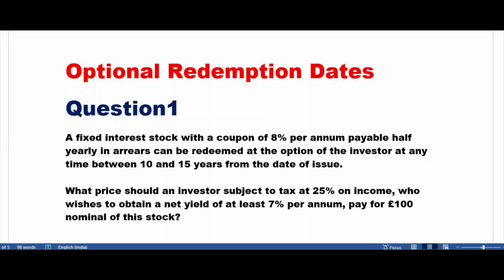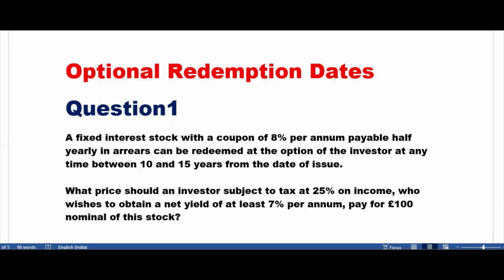That is optional. If you see this question here, what is written? A fixed interest stock with a coupon of 8% per annum, payable half yearly in arrears, can be redeemed at the option of the investor at any time between 10 and 15 years from the date of issue. Again, there is a concept of investor and borrower here. That will come, I'll go to that. What price should an investor subject to tax at 25% on income who wishes to obtain a net yield of at least 7% per annum pay for 100 nominal of this stock?